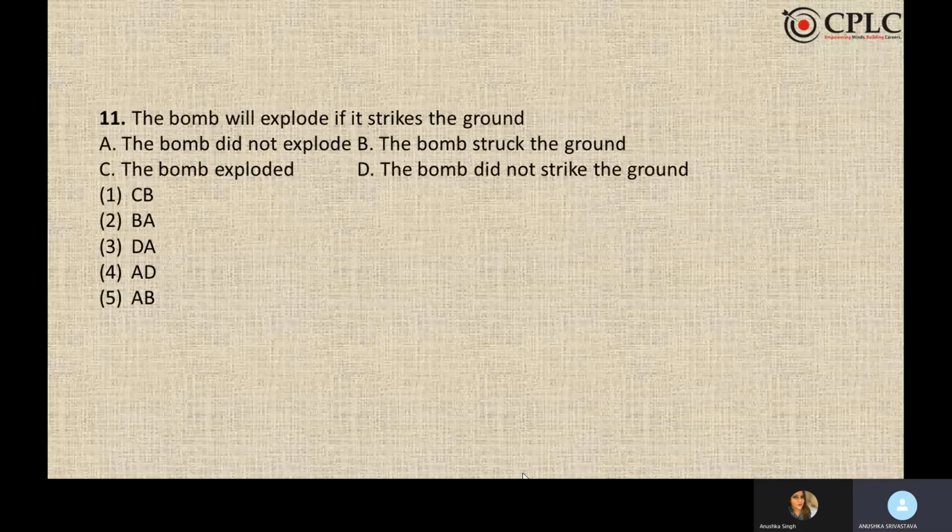The bomb will explode if it strikes the ground. If it strikes the ground is the cause. Bomb will explode is the effect. We negate the effect first. The bomb will not explode, which means it did not strike the ground.